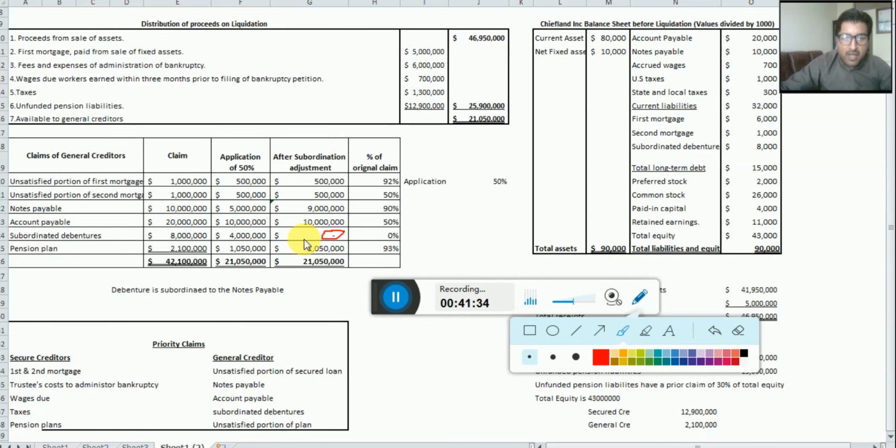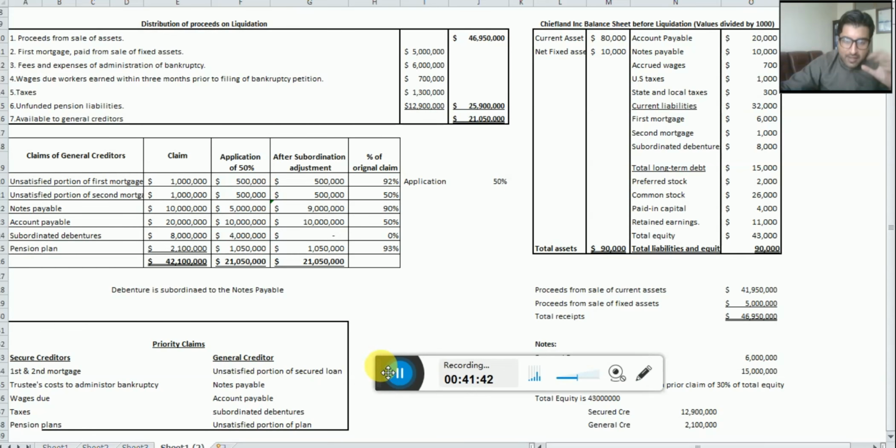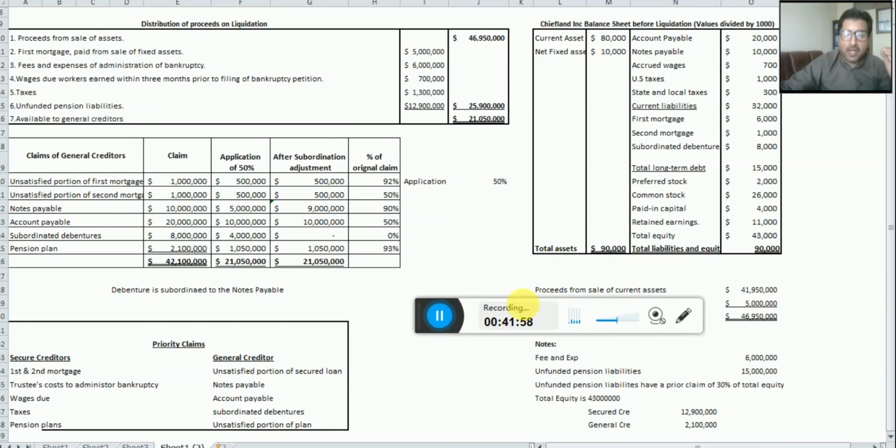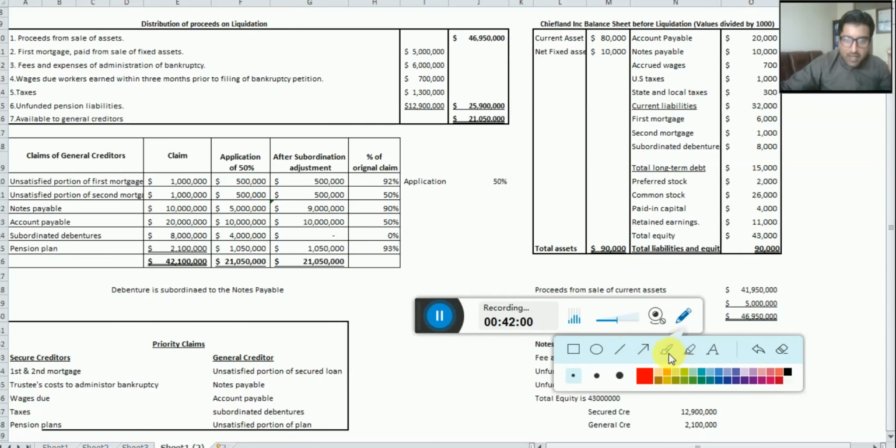So I hope you have learned what is company liquidation. In this example, as you see, the preferred stock and the common stock, the owners, are receiving nothing. Why? Because even the general creditors' 100% claim is not satisfied. So as per this table, we have paid all the secured creditors, and then we have paid the general creditors.